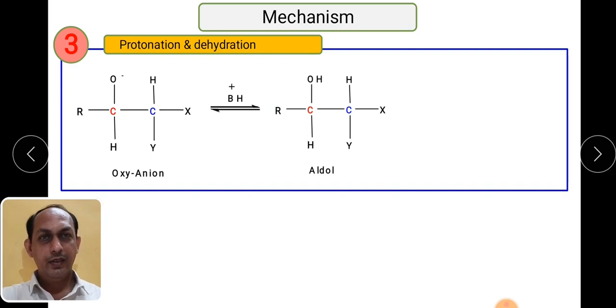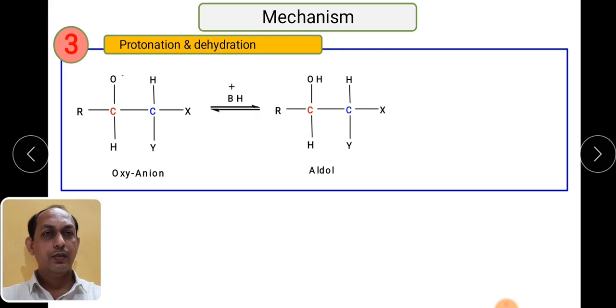Last step, protonation. As we know, the negatively charged species will be unstable, so H addition will take place. This is called protonation. Protonation means addition of proton. So what will happen? The H will be added to this oxygen. Now this is a species which has OL functionality. This particular compound will be called an aldol, where carbon is attached to the OH group. Aldol means aldehyde and alcohol. So in the next step, what will happen?